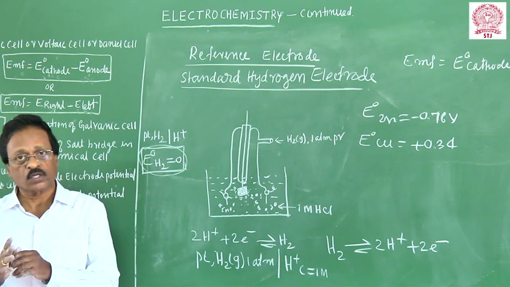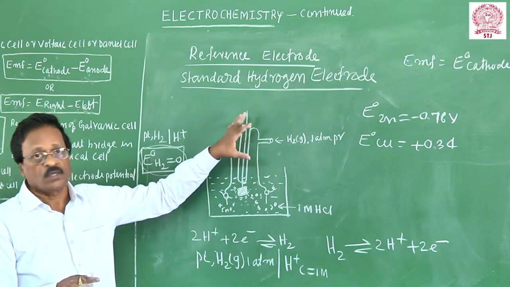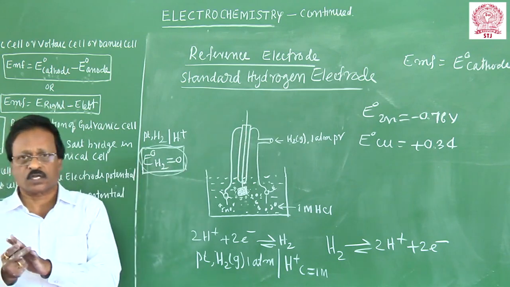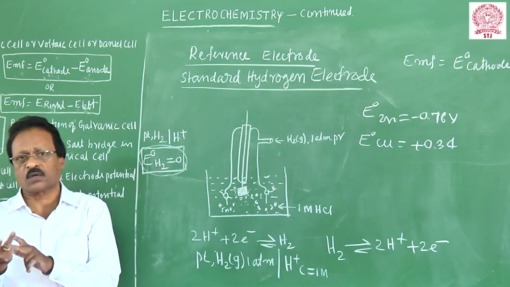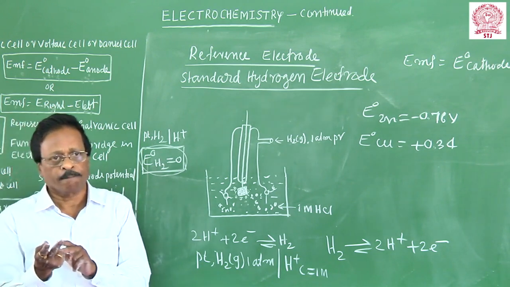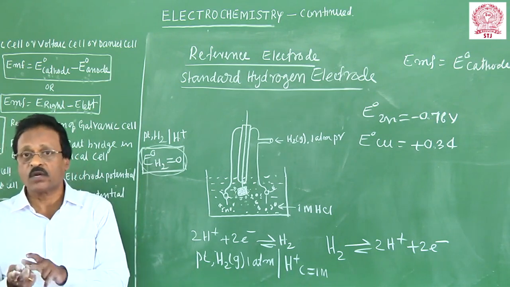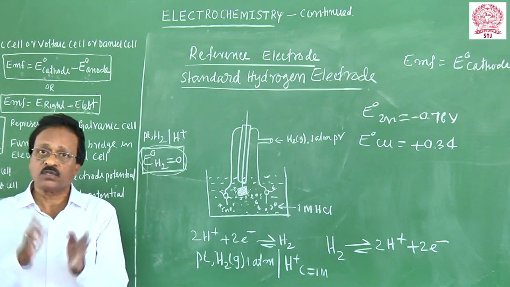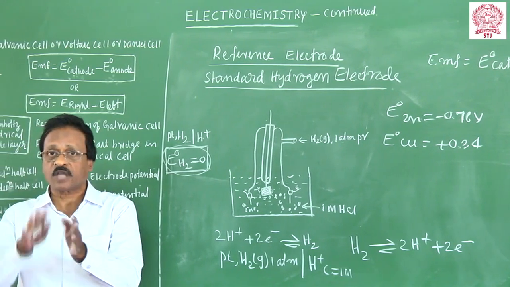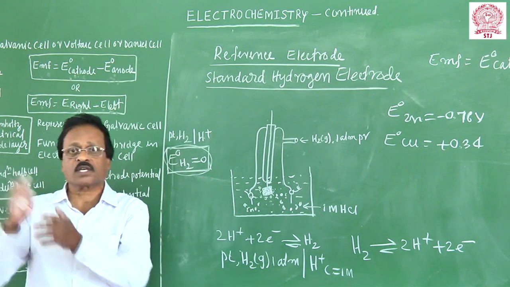single electrode potential. But actually, we come across secondary reference electrodes. This is a primary reference electrode. So with this primary reference electrode, some other electrodes have been constructed. They are very easy to set up, like the calomel electrode, glass electrode, quinhydrone electrode, and a number of other electrodes. They are very easy to set up and simple to operate. They are called secondary reference electrodes. Those secondary reference electrodes have been standardized using this electrode. Whenever you want, you can go for a secondary reference electrode.